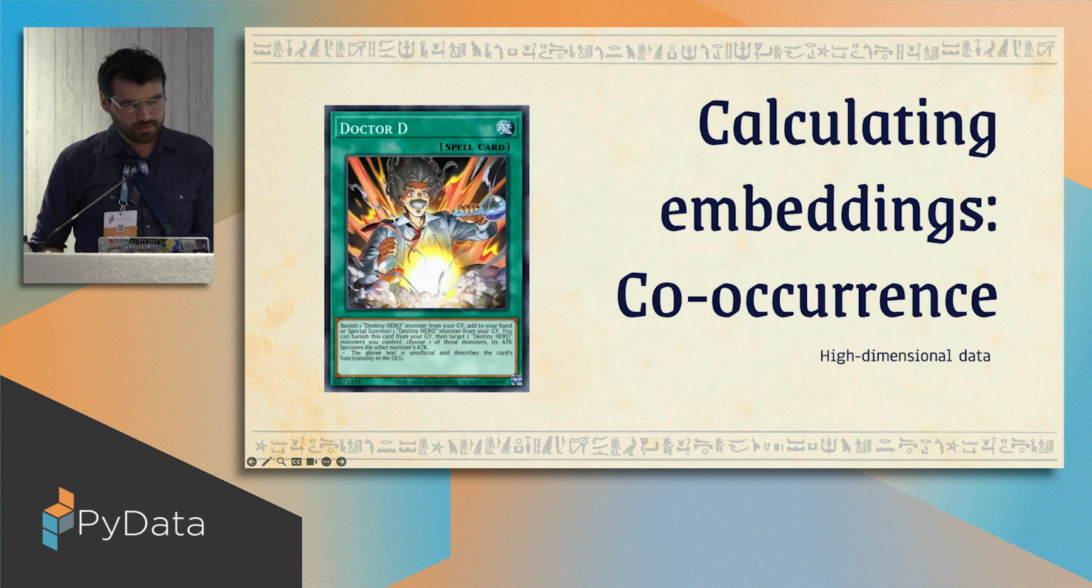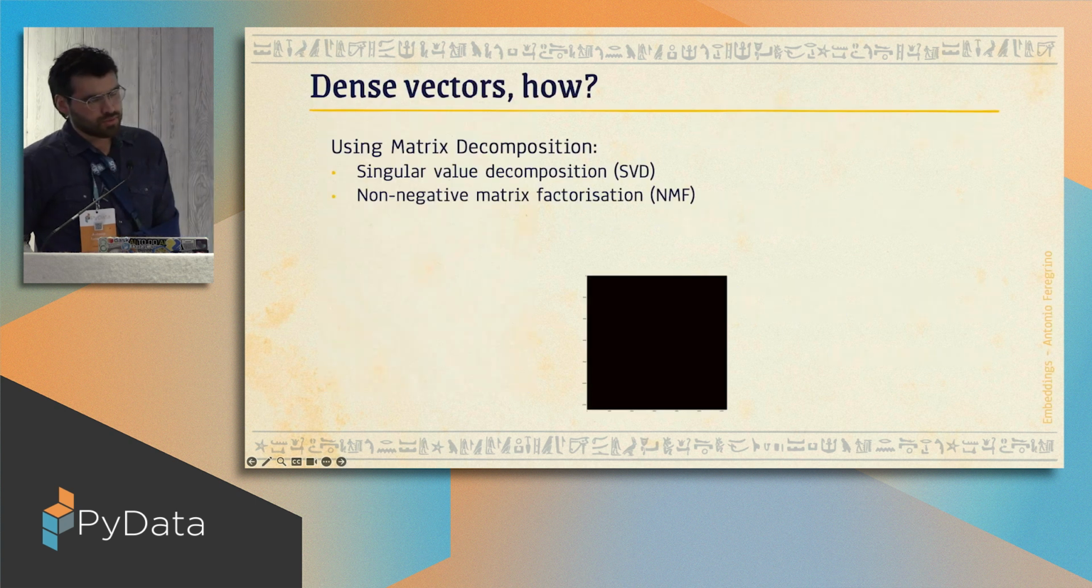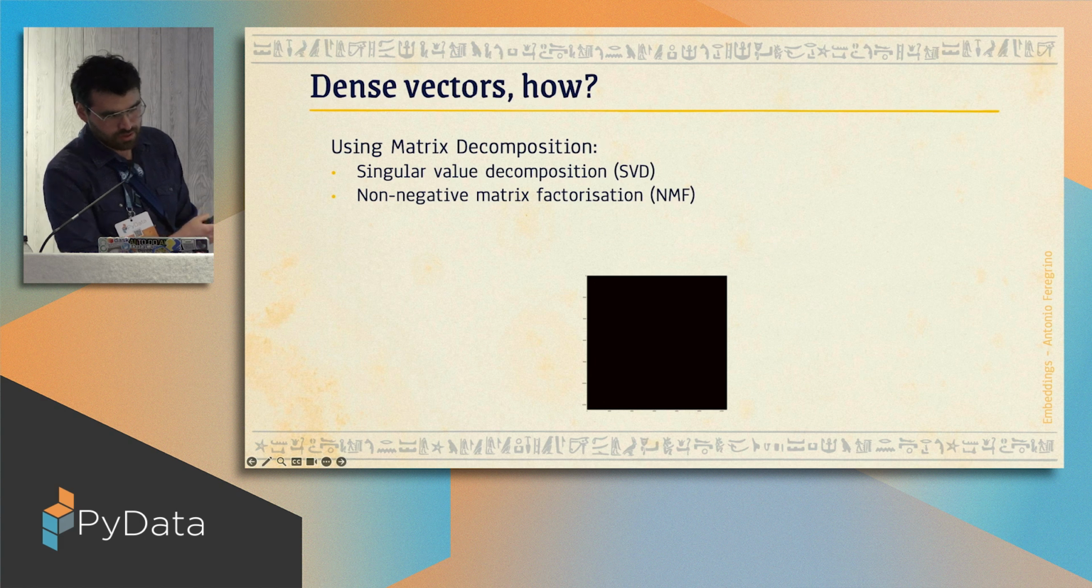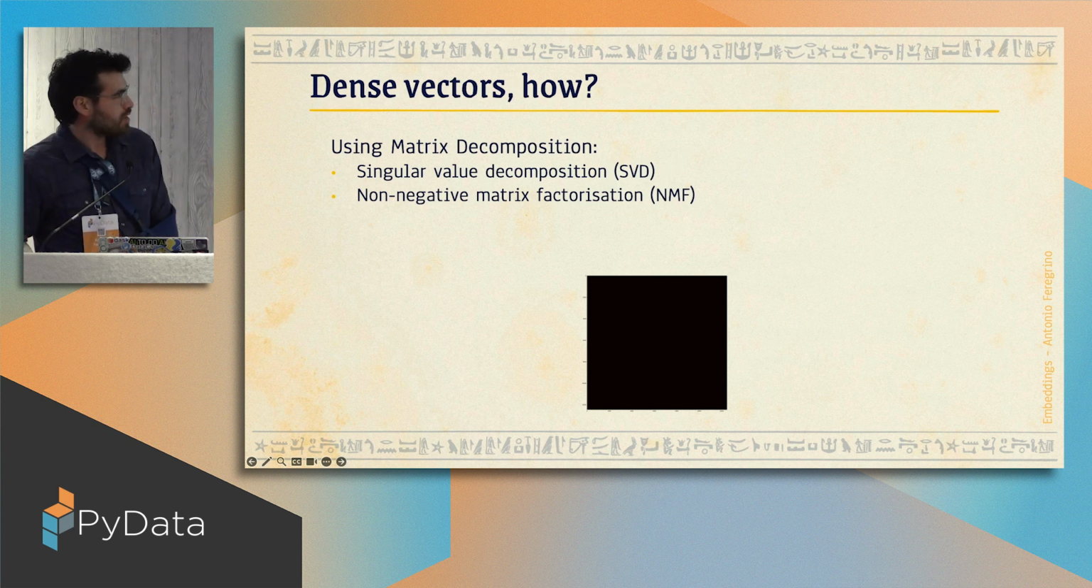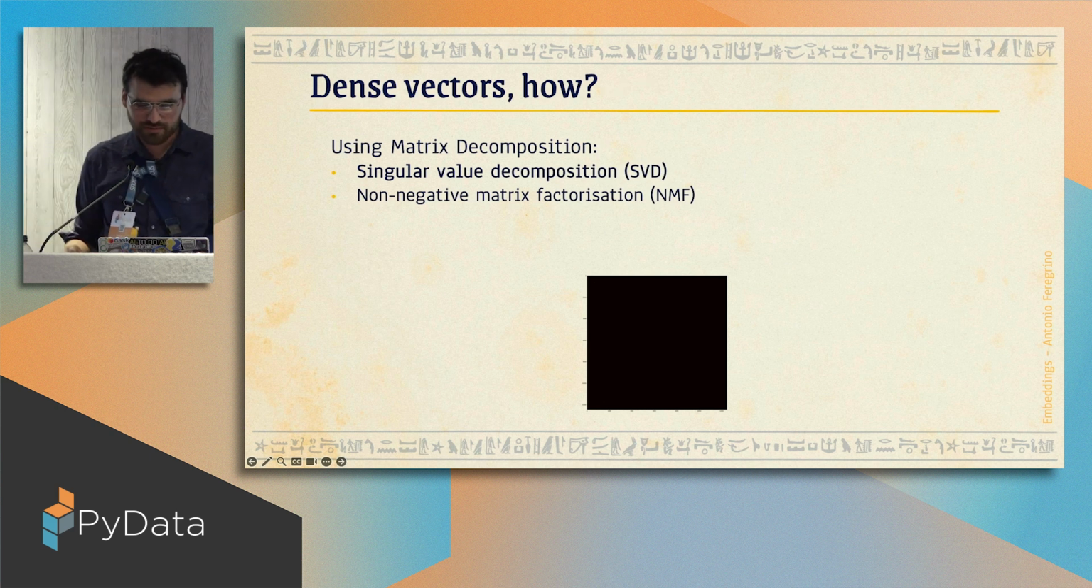And here's where the next step comes in. We're going to go from having this matrix, which is like a black square because it's full of zeros, to having dense vectors. How do we do that? We can decompose this matrix, and there are two main ways of decomposing a matrix. In this case, I went for something known as singular value decomposition, or SVD.